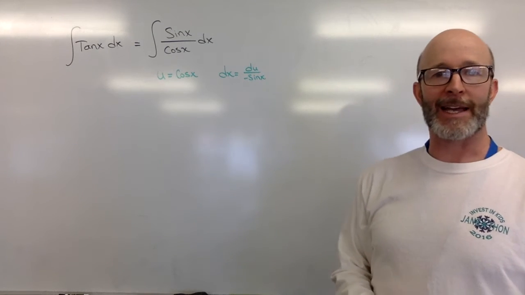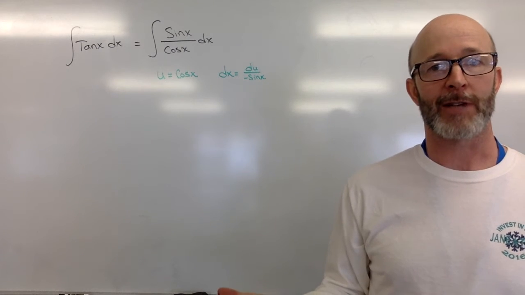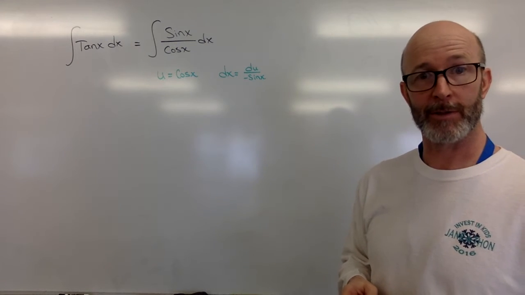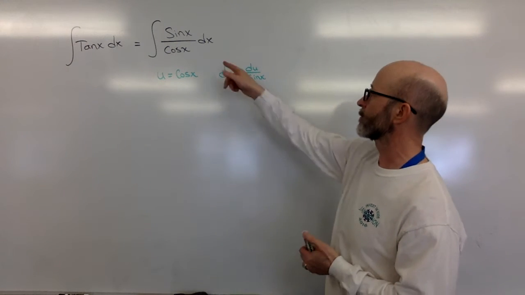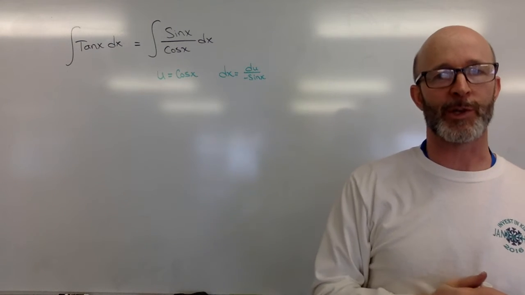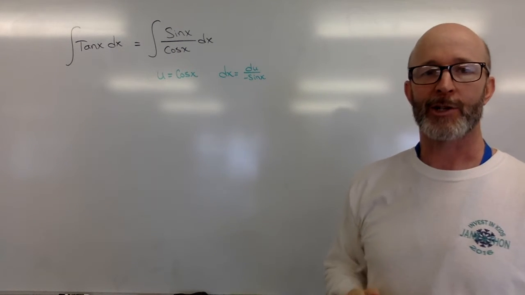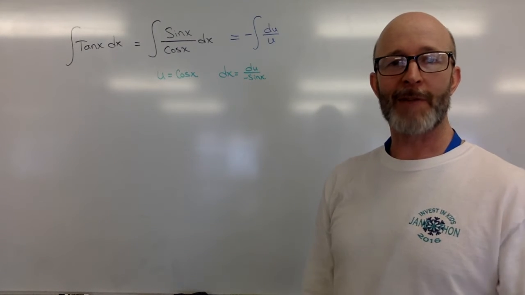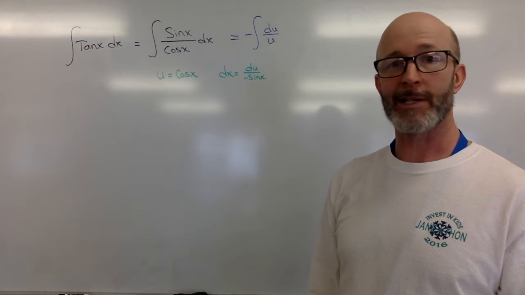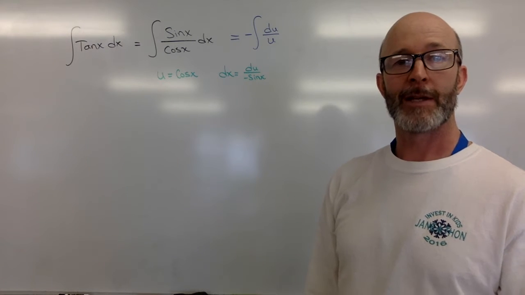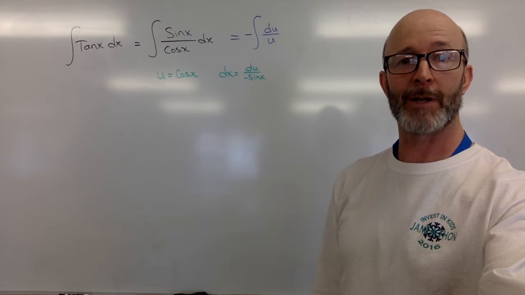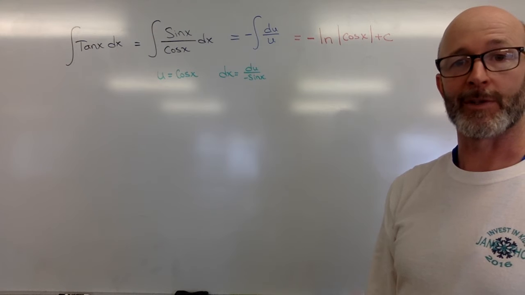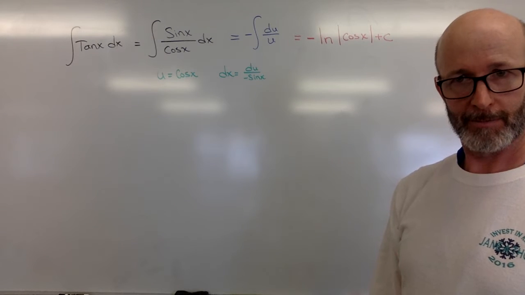Yes, so if we take a look at that integral of tangent, it's really just sine over cosine. What we know about the integrals of reciprocals, or what becomes natural logs, if we let that denominator equal u, we can find out what du is, and sure enough, a lot of this will settle out when we rewrite it. Yes, my friends, when you think of it that way, it's really just another natural logarithm problem. The integral for tangent is, simply put, negative natural log of the absolute value of cosine of x plus c.